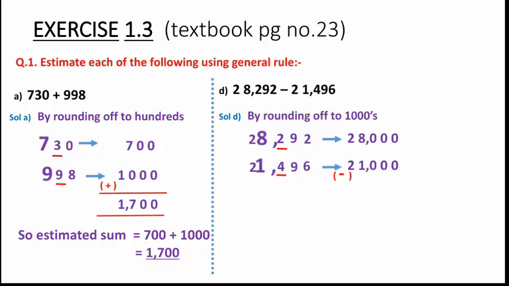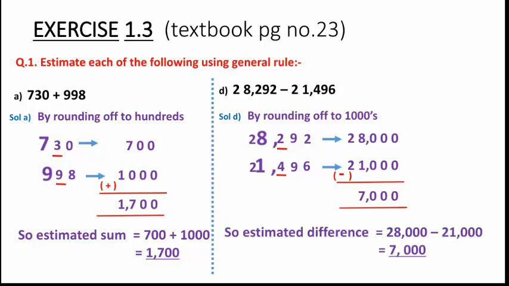Now, what is the sign between these two given numbers? It is subtraction. So we need to indicate that also. Then after finding the difference between these two numbers, we have to write the difference we obtain. So while subtracting 21,000 from 28,000, we have got 7,000. So the statement will be: the estimated difference is equal to 28,000 minus 21,000, which gives us 7,000. Clear this much?